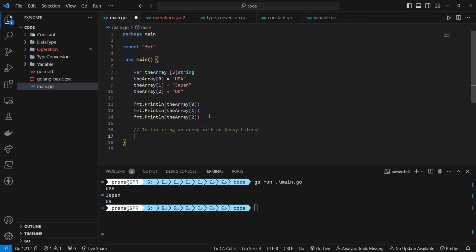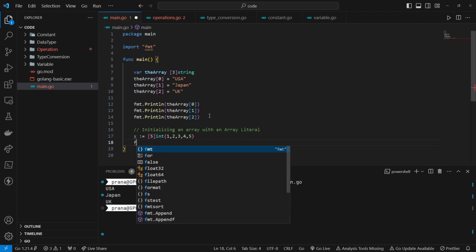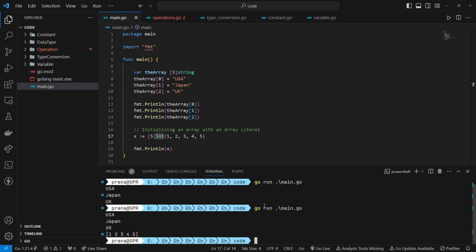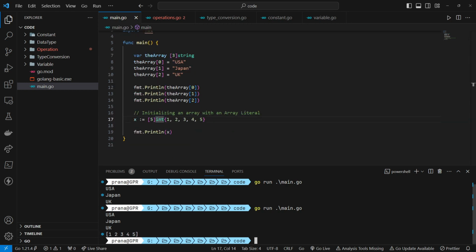Array declaration can be used. The statement initializes an array x of type int with the values 1, 2, 3, 4, and 5. The length of the array is explicitly set to 5, and the values are provided in the specified order within curly braces.